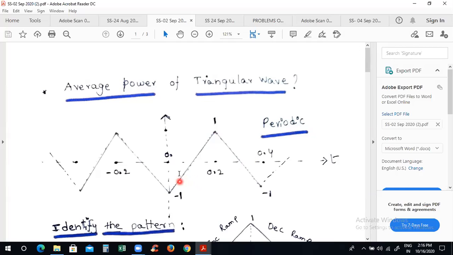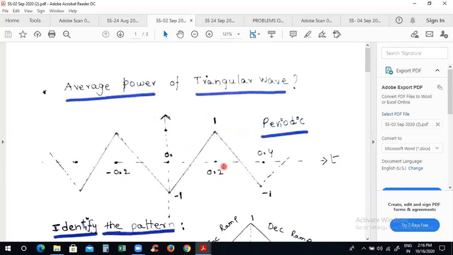Now, for a periodic signal, what are the important parameters? Fundamental time period, angular frequency, and the function. Suppose there are two questions. One question asks you to find the average power of the given periodic signal. The second asks you to find the exponential series, because this is a periodic signal. For periodic signals, mostly the questions involve average power and the exponential series.